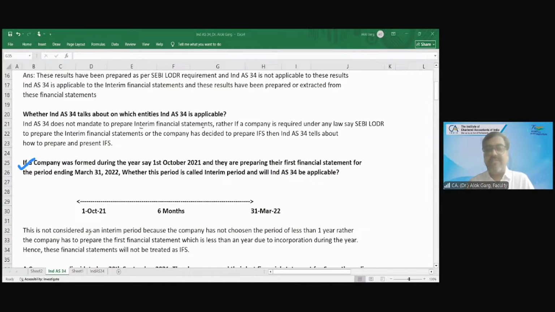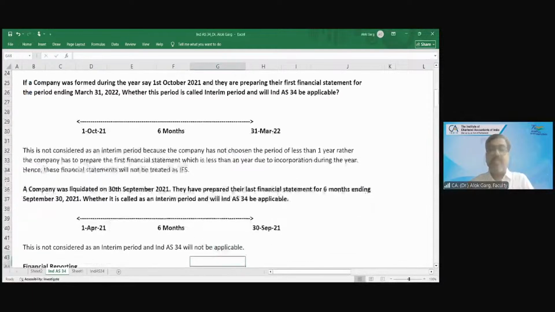So this is not considered an interim financial period because the company has not chosen a period of less than 1 year. Rather, the company has to prepare its first financial statement, which is less than a year, due to incorporation during the year. Hence, this financial statement will not be treated as an interim financial statement. Okay, clear? Next question.